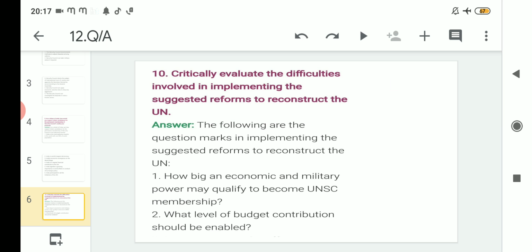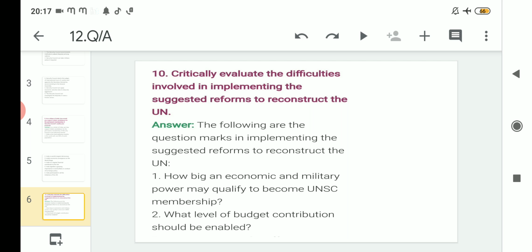I think no, because the answer related to this question justifies that whatever the rules and regulations are there in the paper, they are not followed in a practical way.